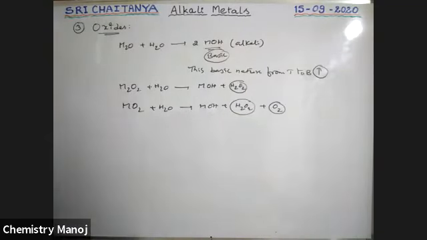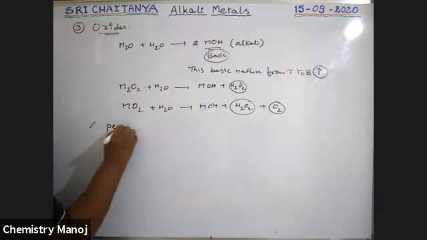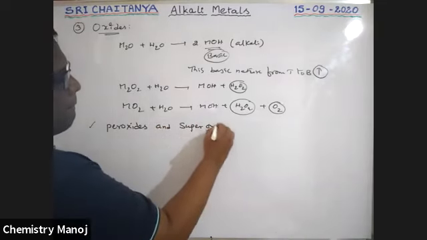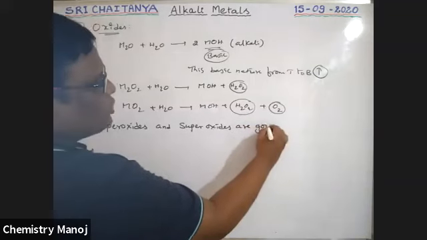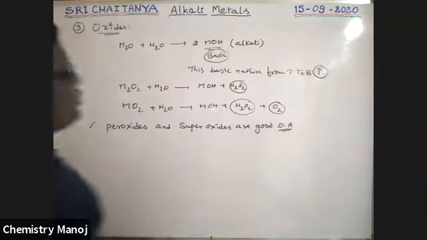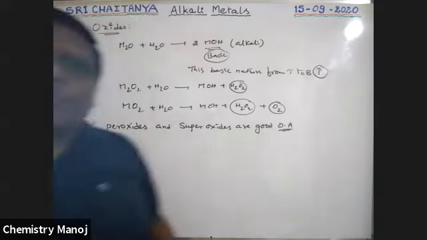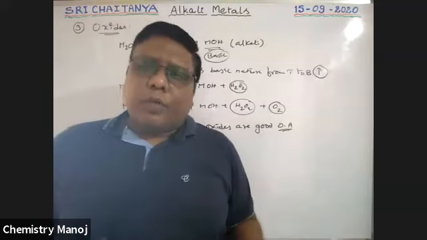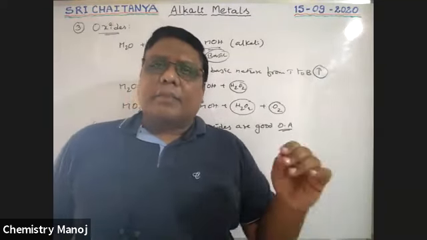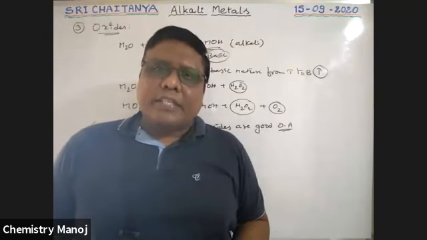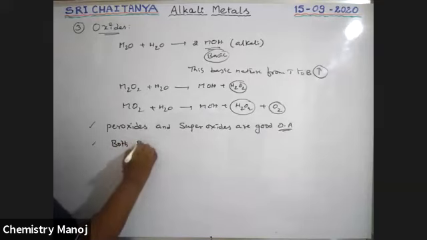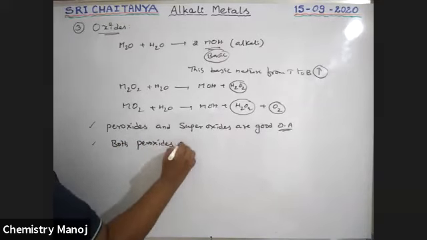Next point, any peroxides and superoxides are good oxidizing agents, strong oxidizing agents, just like our H2O2, hydrogen peroxide is a good oxidizing agent. Like that, sodium peroxide or potassium superoxide, all these peroxides and superoxides are strong oxidizing agents. Okay, now see here.